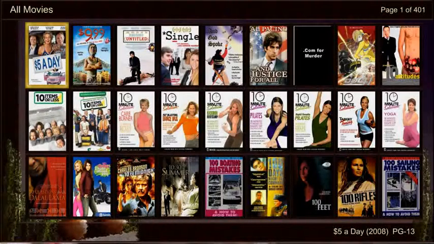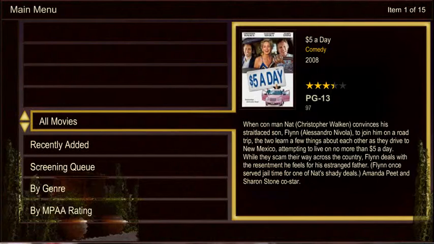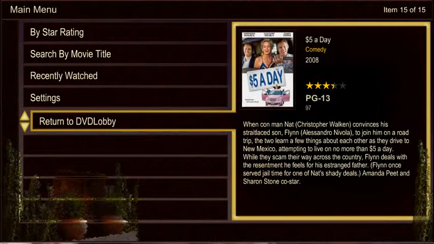To go back, press the back button. And select Return to DVDLobby.